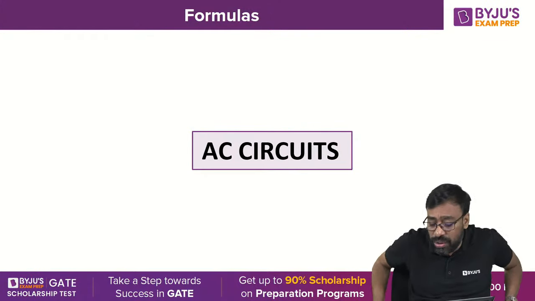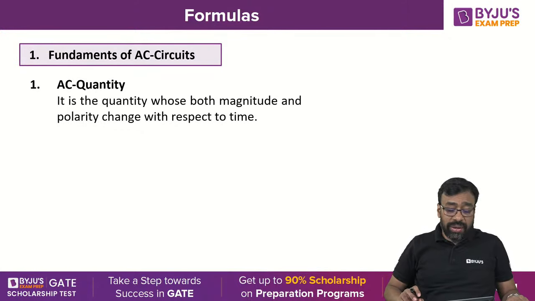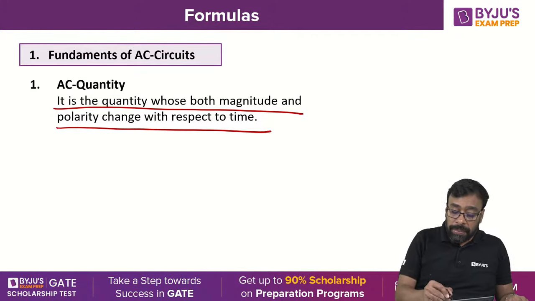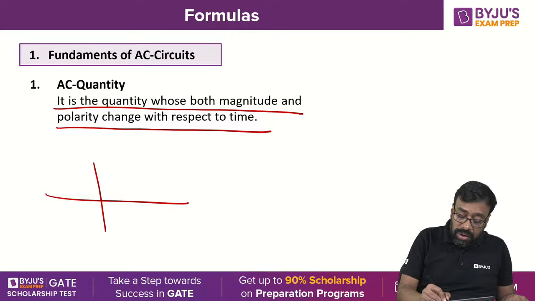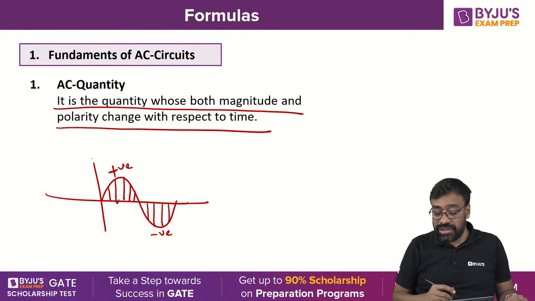Now quickly we move on to the AC circuits. Okay? AC quantity, you know how to define, right? It is a quantity whose both magnitude and polarity change with respect to time. Both polarity as well as magnitude. You take a sinusoidal, the magnitude is changing and the polarity is also changing. This is a positive polarity, it is a negative polarity. Okay, direction or polarity is changing.